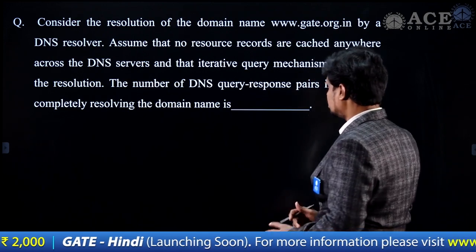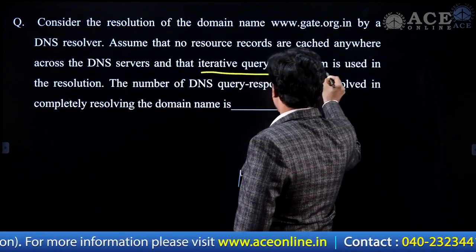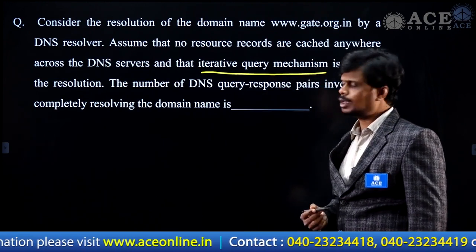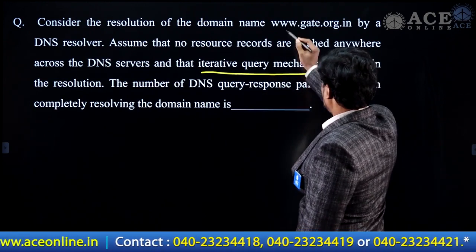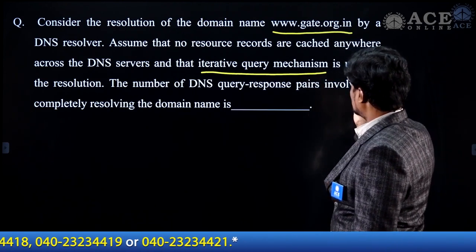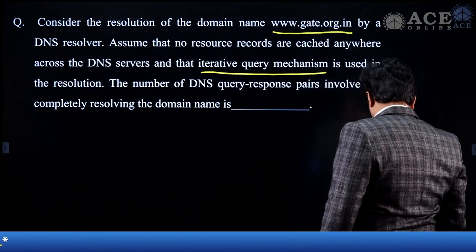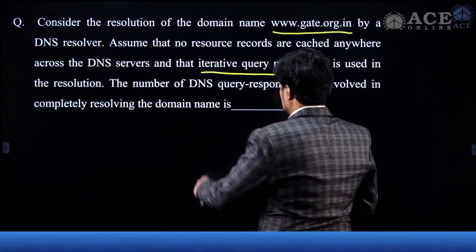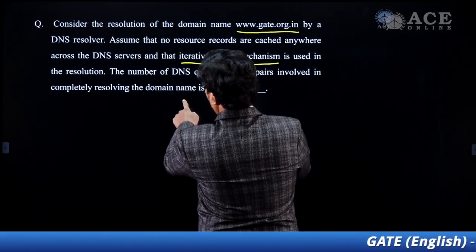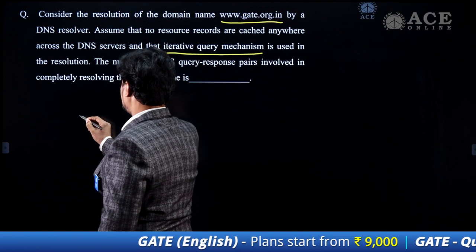So here the first highlight point is that we are using the iterative query mechanism. And what is the URL given? www.gate.org.in. This is the URL address given. Now look at this. We all know that we have a DNS client like this. Let's suppose this is the DNS client.